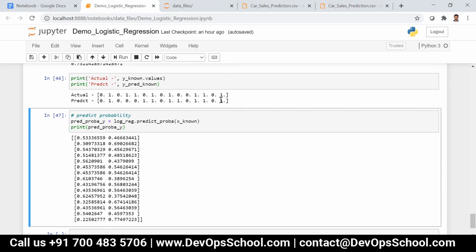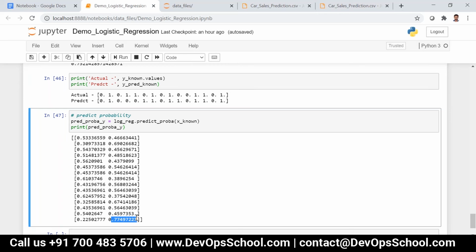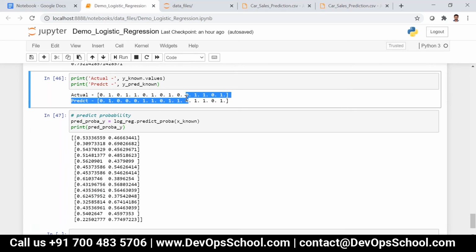If you come to the last one, you can see 77%. The probability is 0.77, and just 0.22 for the other one. And the fifth from last should be 0. Based on this, it has been categorized either to 0 or 1.